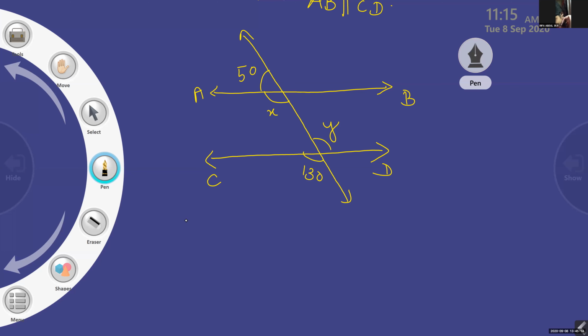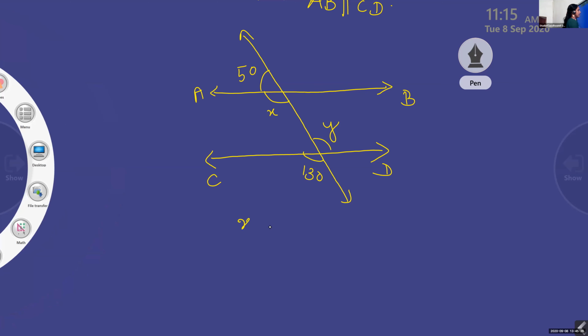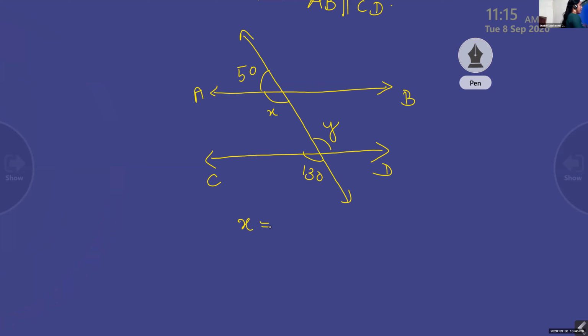Our small classes, what we have studied, the same question. How will you find X? 180 minus 50. What reason will you write? Linear pair.